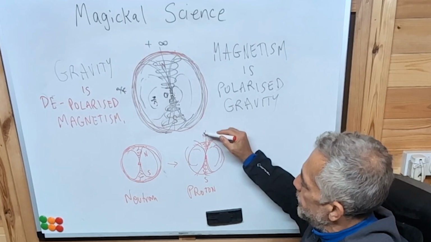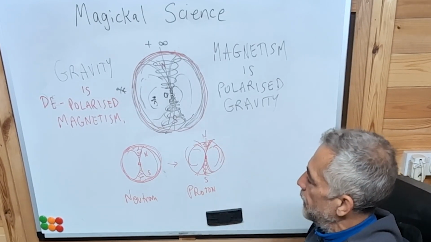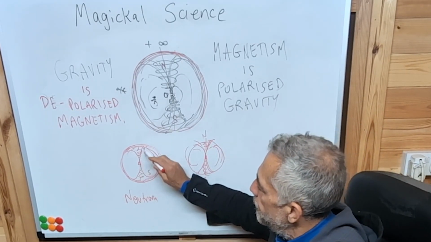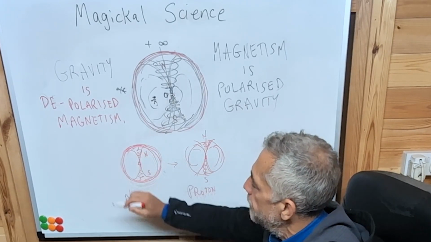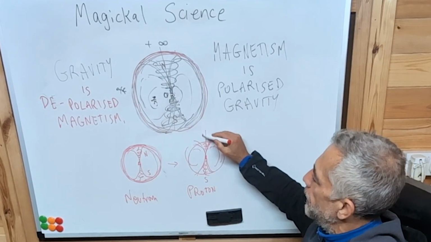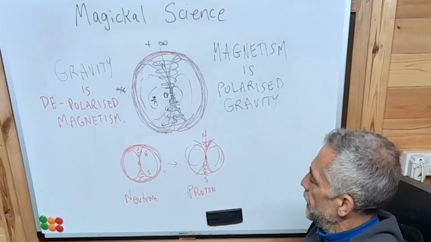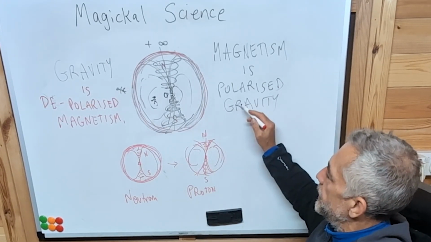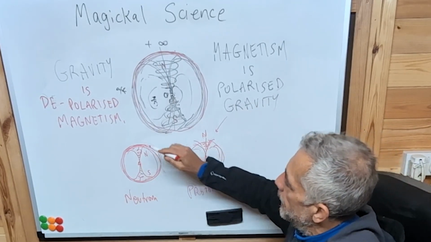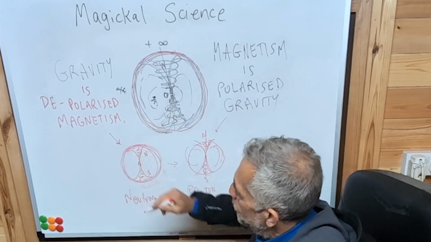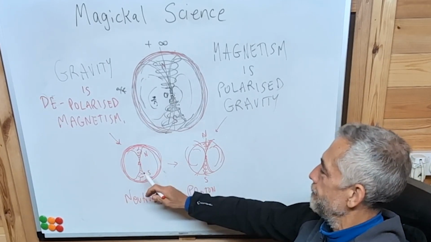So it's opened up a pathway to this point of inertia. Here the pathway to the point of inertia is sealed off completely. Here it's opened up a little bit. So now what we've got here is a magnetic force. This is polarized gravity, and this is gravity or depolarized magnetism.